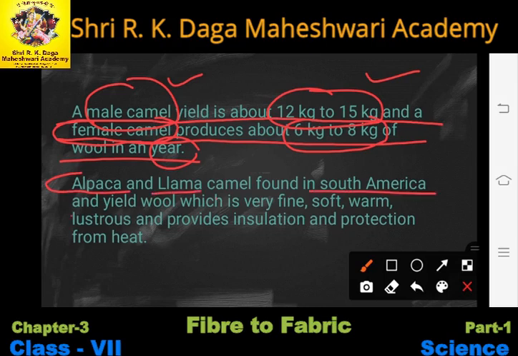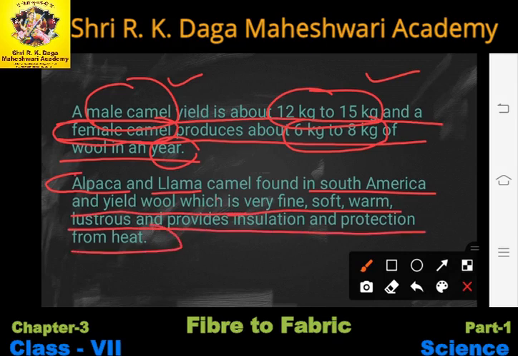Now alpaca and llama, camels found in South America, yield wool which is very soft, fine, warm, lustrous, and provides insulation and protection from heat. These are the two breeds of camel that are found in South America, which provide very soft, fine, warm, lustrous wool, with insulation and protection from heat.